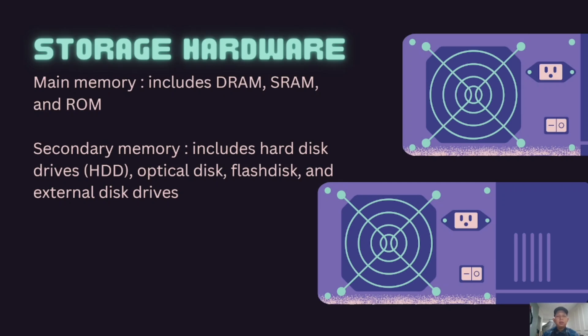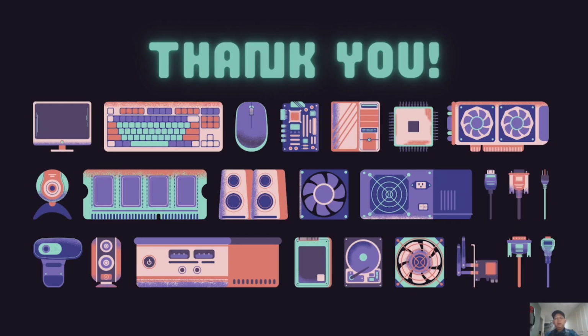Next, storage hardware. Main memory includes DRAM, SRAM, and ROM. Secondary memory includes hard disk drive or HDD, optical disk, flash disk, and external disk drive. Okay, maybe that's all for me about computer and hardware.